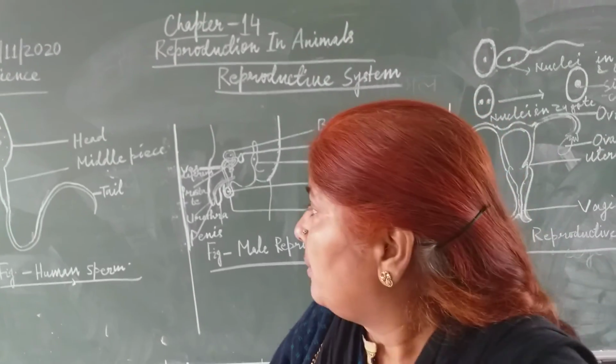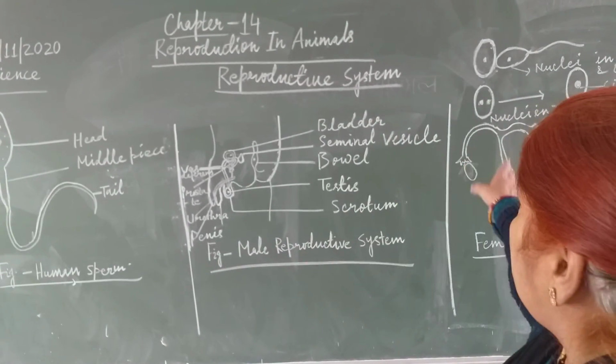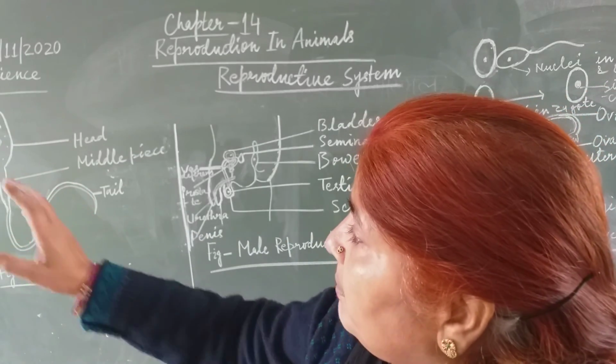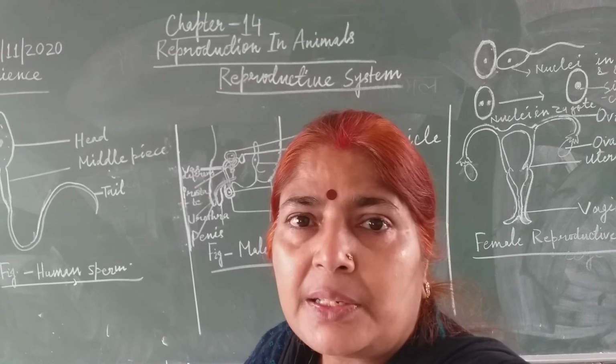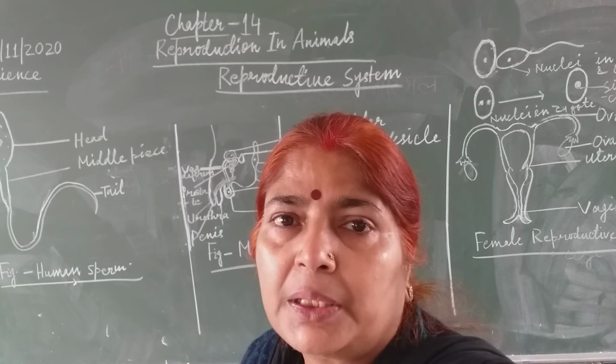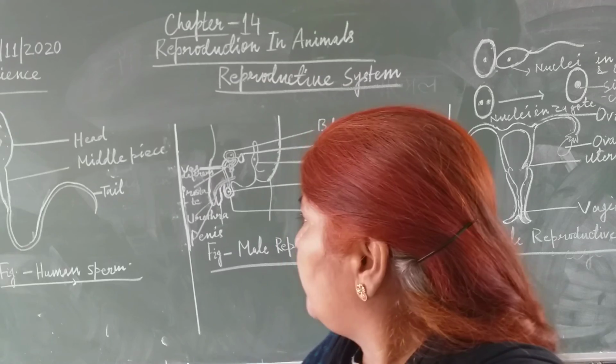Now male reproductive system, female reproductive system, sperm. These three diagrams I have drawn on the blackboard. All of you will practice it. It is very important from examination point of view. Okay.